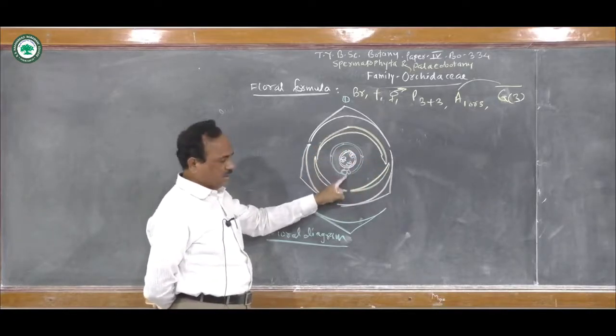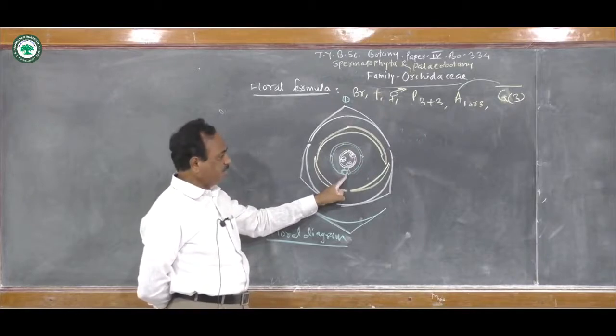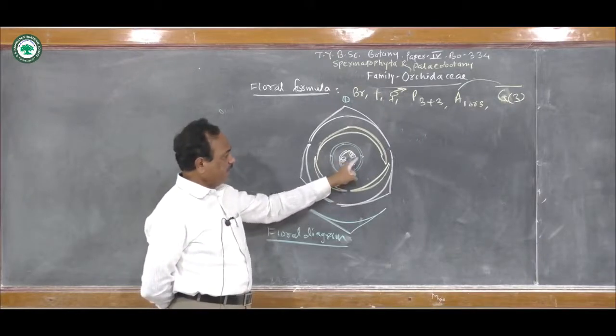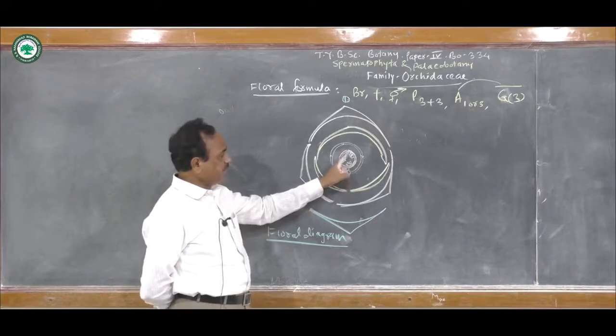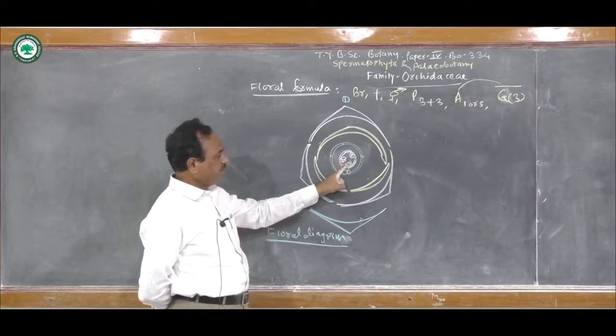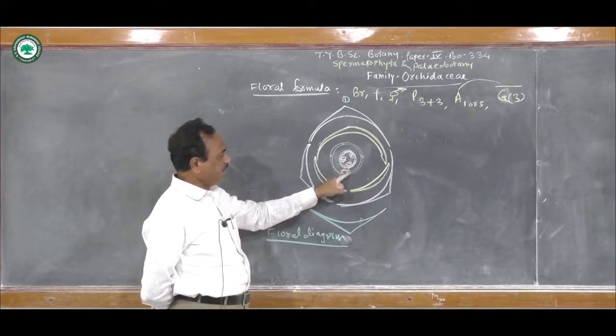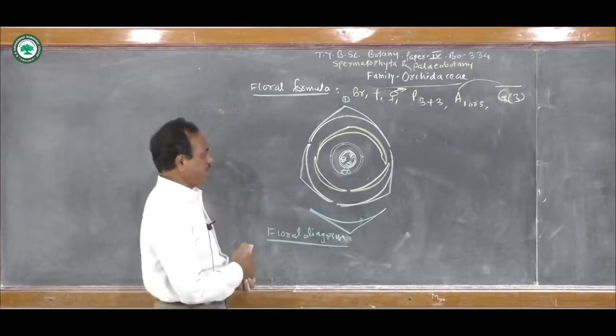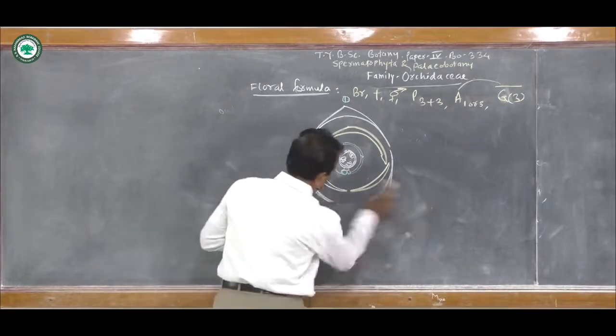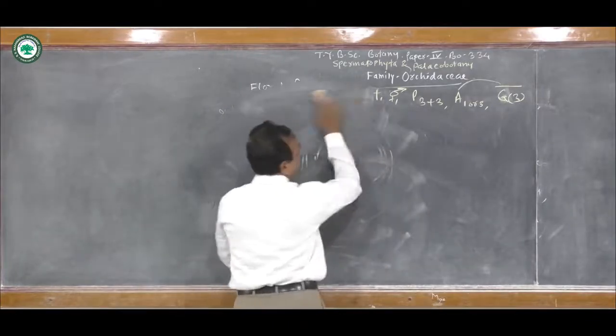Androecium consists of a single stamen. Gynoecium consists of 3 carpels, tricarpellary, syncarpous, inferior ovary with parietal placentation, and here the stamen is attached to the part of the gynoecium. So there is a formation of the gynostemium. Thus this is the floral diagram of the family.